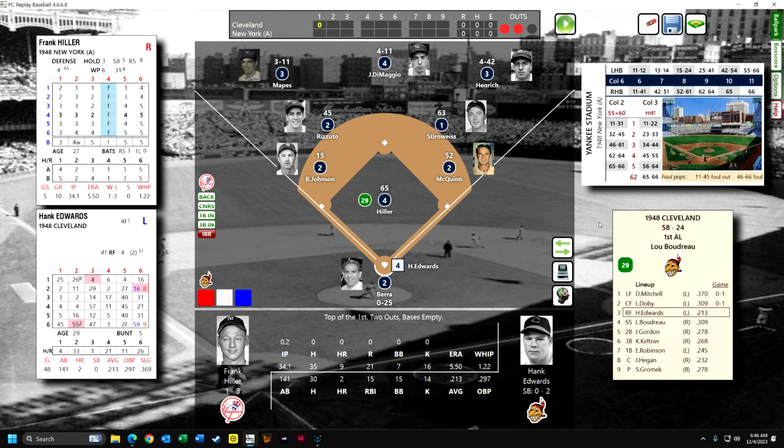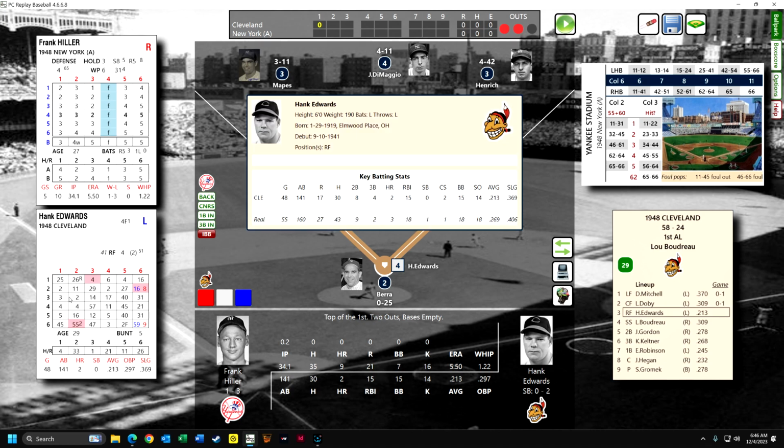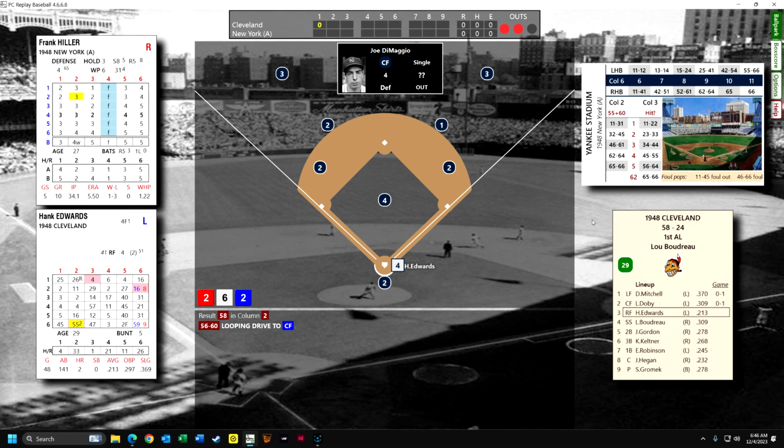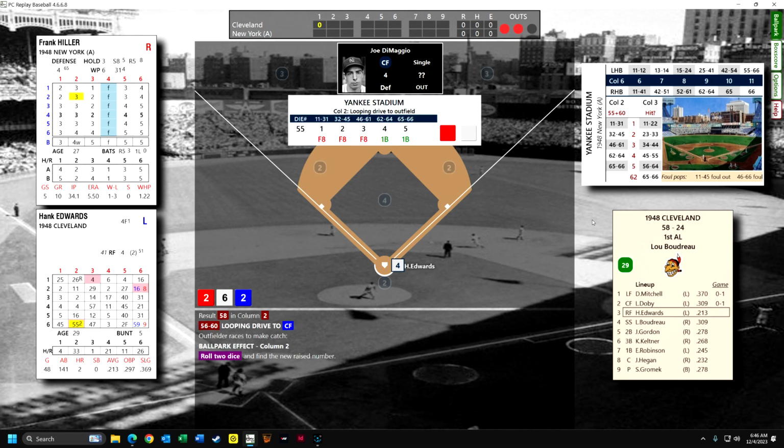Now, Henrich is underperforming this year. He hit .269, no power really. He's already got 2 home runs, he only had 3, but he's way under, but they're still in first place. And he hits a fly out to DiMaggio. We'll see. DiMaggio most likely it'll be a fly out to center. If these dice are a 6-2 or higher, which is practically impossible, it'll be a single, and it's a 4-3.